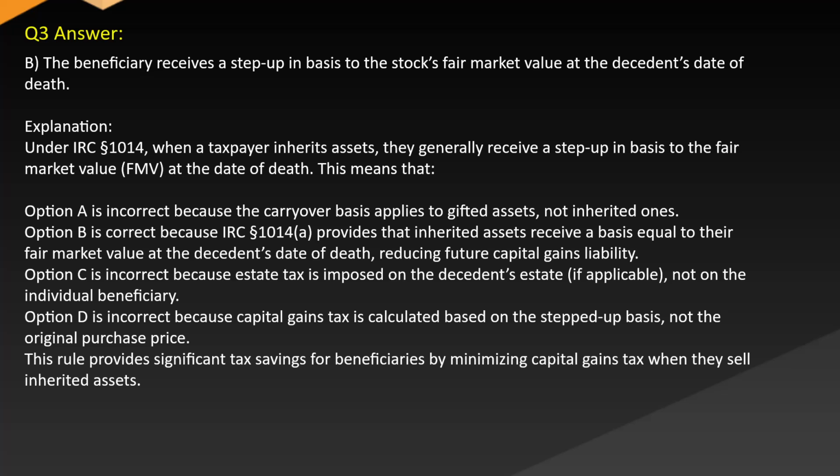Option C is incorrect because estate tax is imposed on the decedent's estate, if applicable, not on the individual beneficiary. Option D is incorrect because capital gains tax is calculated based on the stepped-up basis, not the original purchase price. This rule provides significant tax savings for beneficiaries by minimizing capital gains tax when they sell inherited assets.